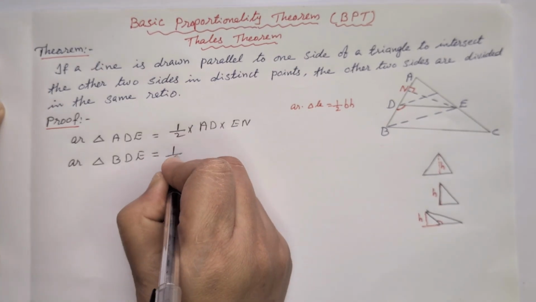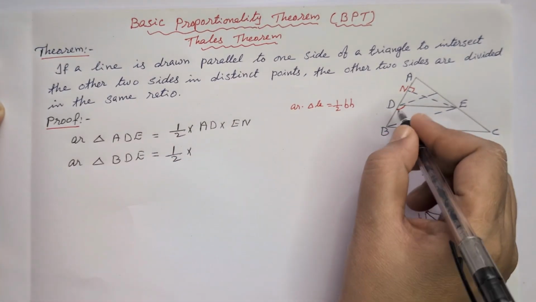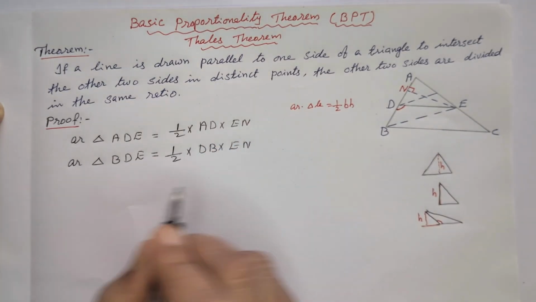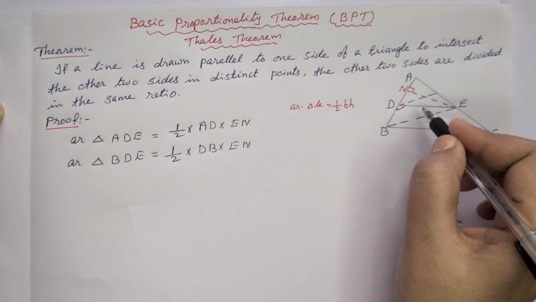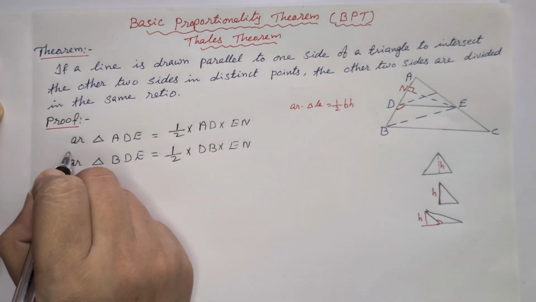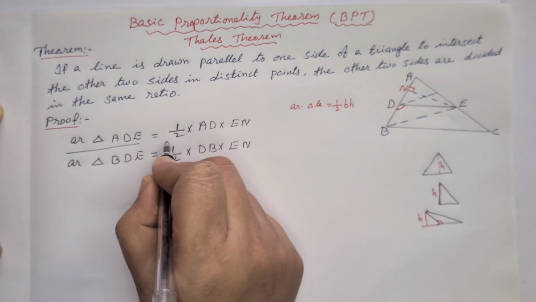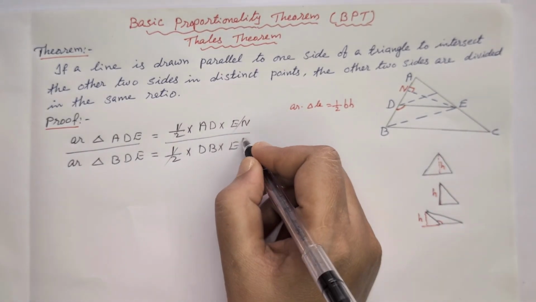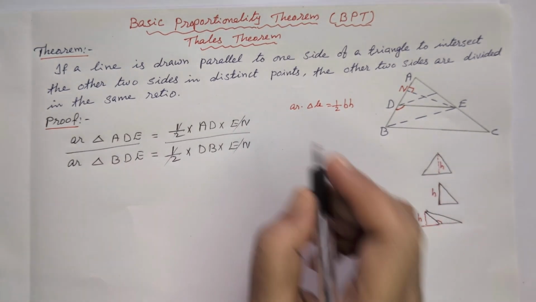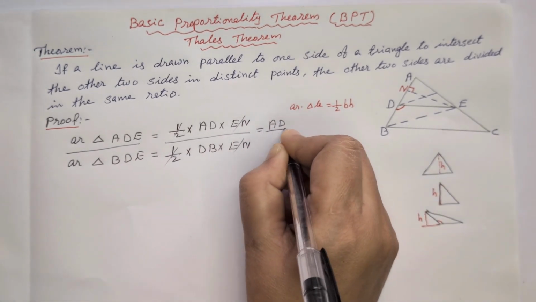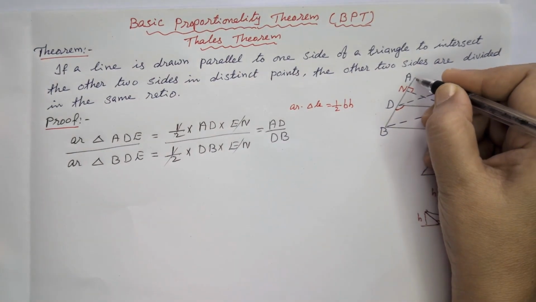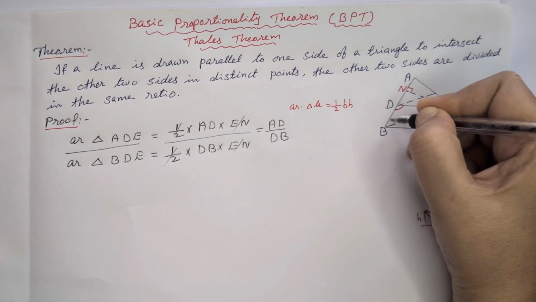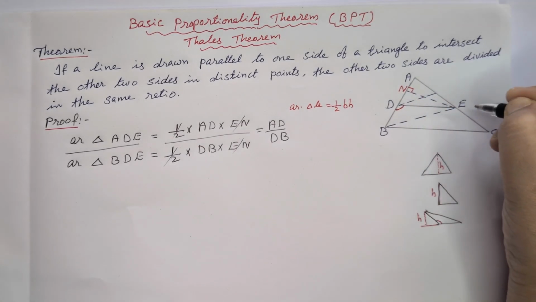Half into base, which is DB, into EN. When we are considering these two triangles and their areas, we can take the ratio. If we divide these two, we can cancel half from the numerator and denominator, and EN also. Then the remaining is AD by DB, which means this side AD by DB. So we got the ratio of this side.